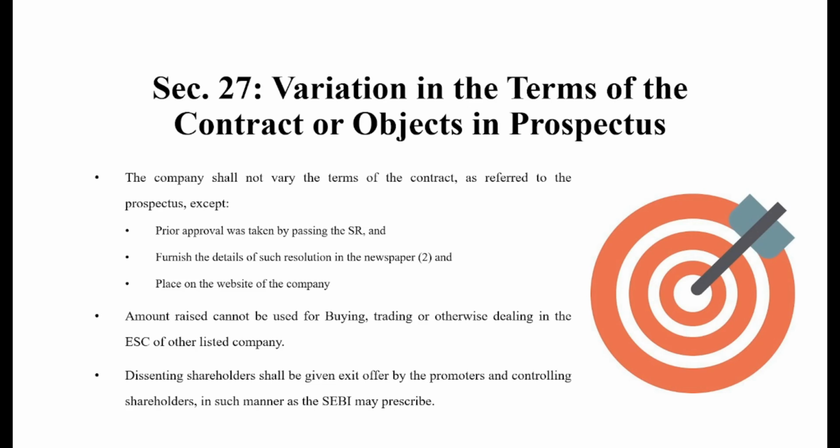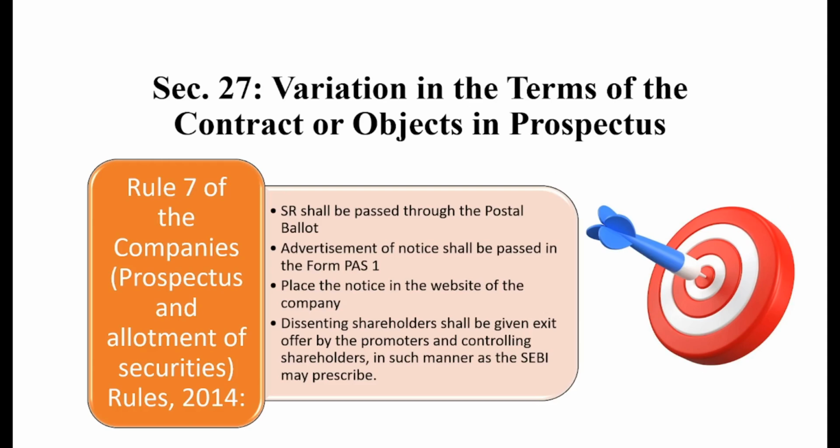Next, moving ahead with our next slide. Under section 27, the whole fact which we have already read is mentioned under Rule 7 of the Companies (Prospectus and Allotment of Securities) Rules 2014. The number of rules is not necessary to remember, but you should try to remember the same, correct? So, what Rule 7 expresses.